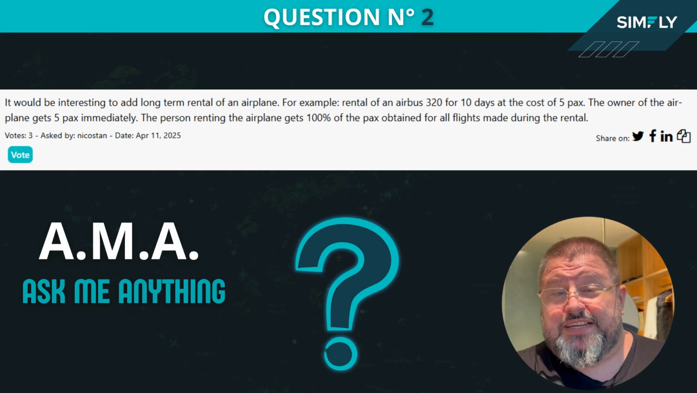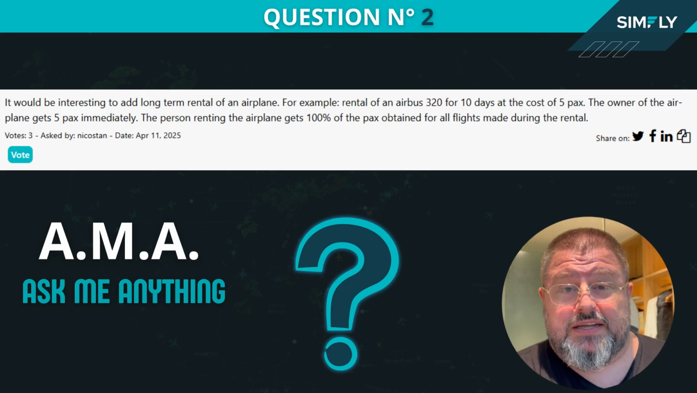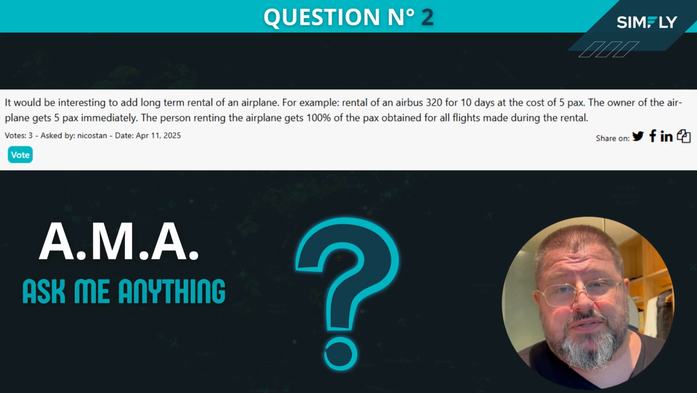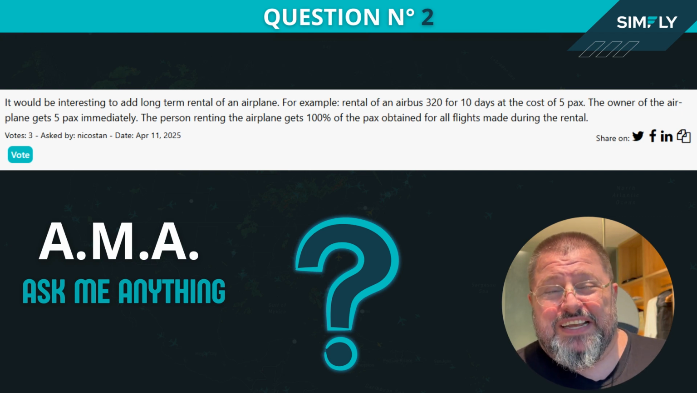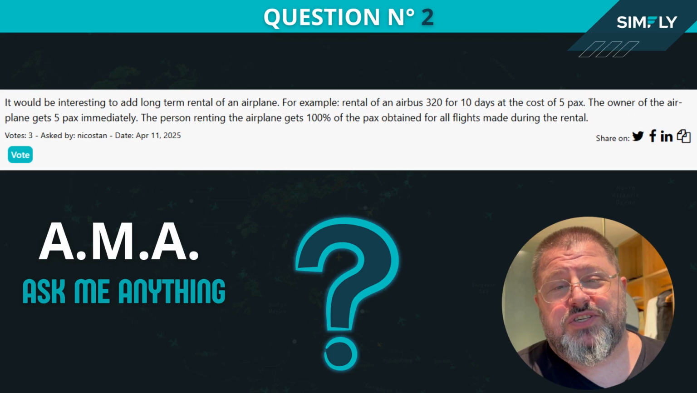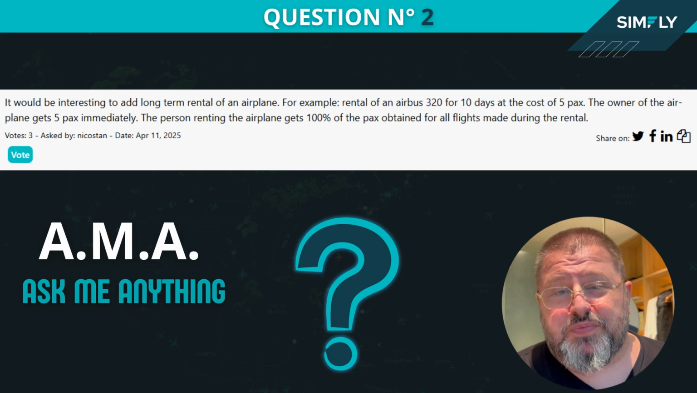Well, it's an interesting idea. There are a lot of consequences. So let's say I pay for one month of somebody else's airplane. Then can I rent the airplane to somebody else as well? So I sub-rent the airplane. It would be like a change of ownership in a short period of time.